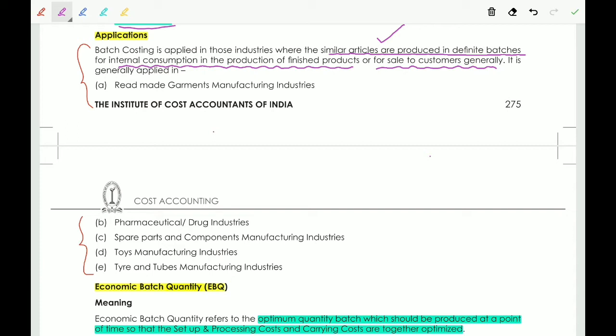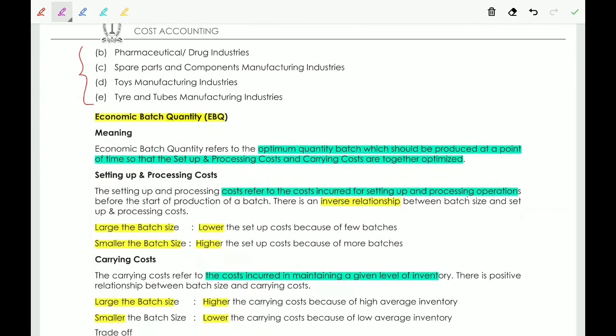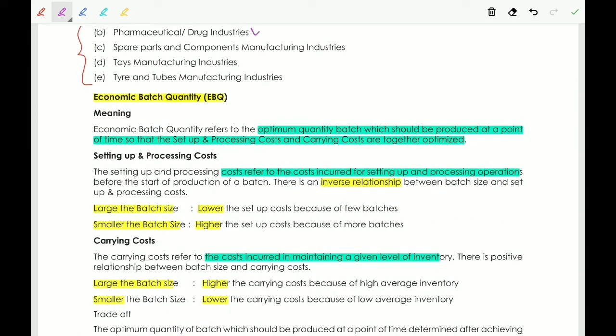Now we take examples. Ready-made garments manufacturing industries. Next, pharmaceutical or drug industries. Third one, spare parts and components manufacturing industries. Toys manufacturing industries. Tire and tubes manufacturing industries. These types of production are done in batches.